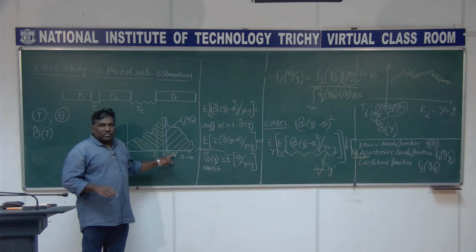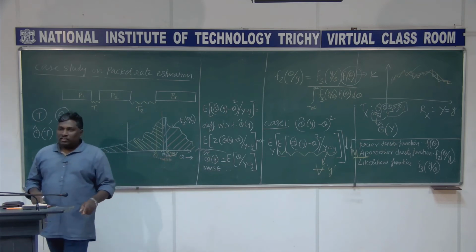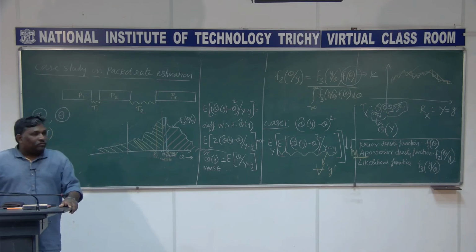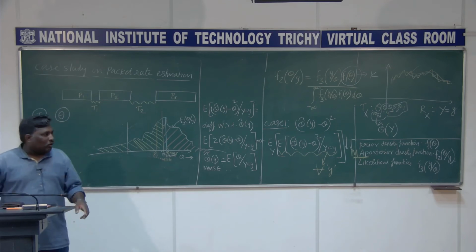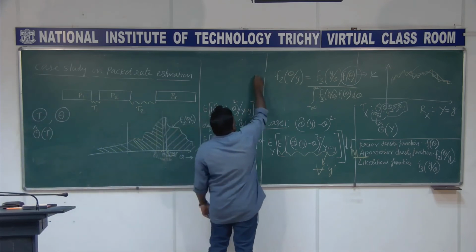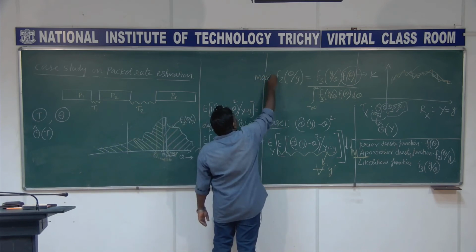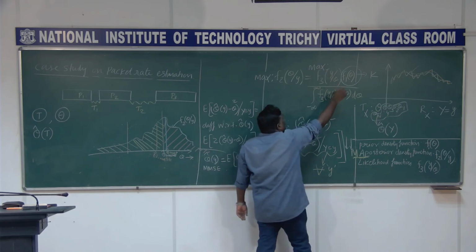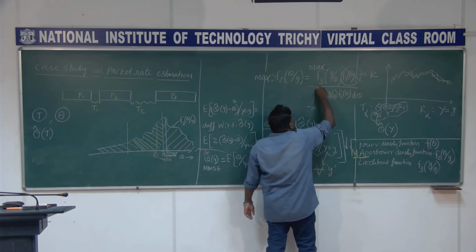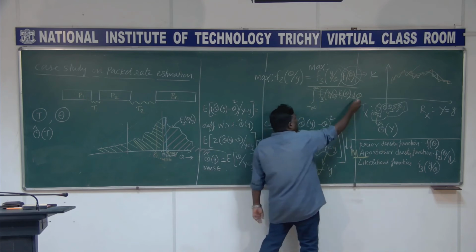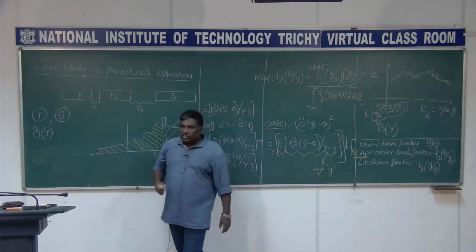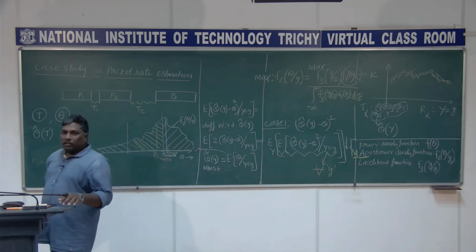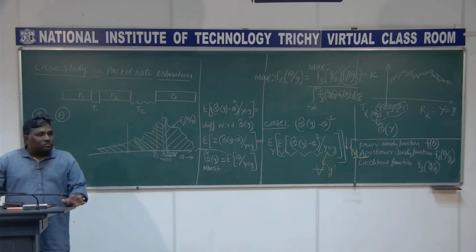What does the MAP rule say? You find out the theta that maximizes f2 of theta given y. Using the third rule, the max of this is the same as the max of this, and I told you that this is constant and is nowhere related to theta. These two do not play a role in finding the theta that maximizes this figure. So what we get is simply the likelihood function f3 of y given theta.